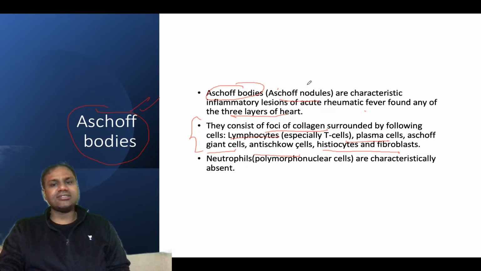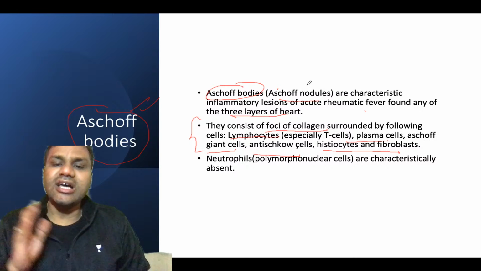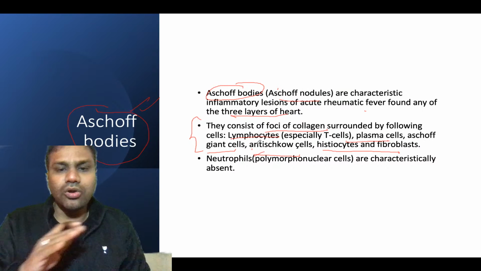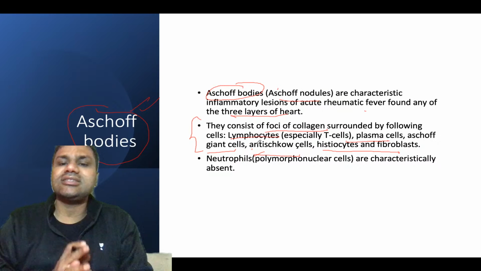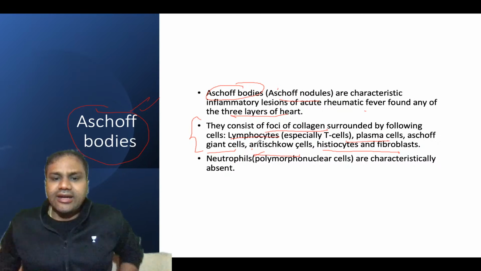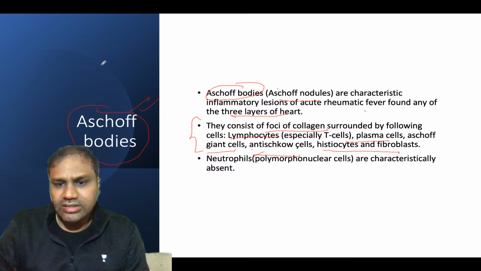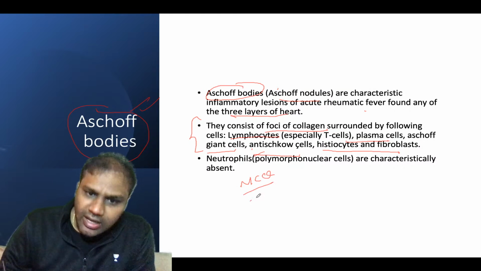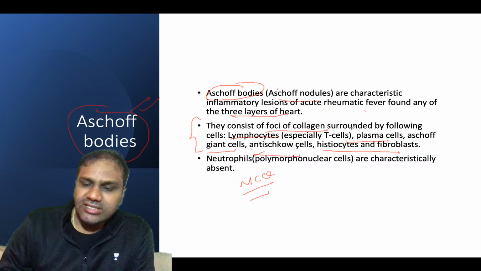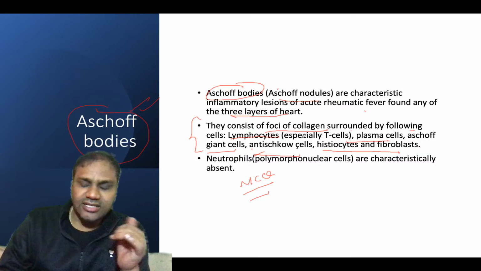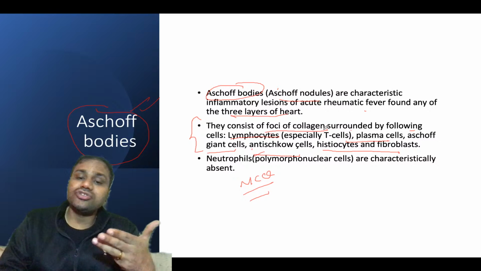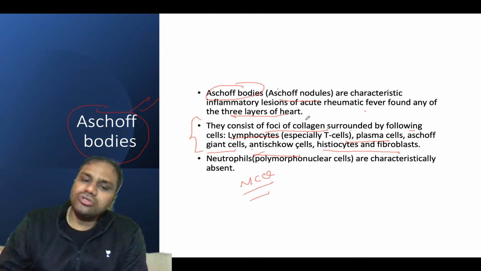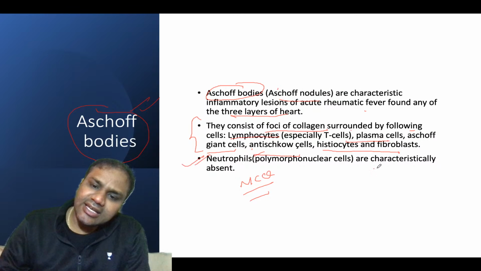There will be giant cells, lymphocytes, plasma cells, Aschoff cells, and histiocytes. It looks almost like what you see in a granuloma. Now remember, this is a high yield point. I said lymphocytes, plasma cells, Aschoff's giant cells, Aschoff cells, histiocytes and fibroblasts, but I didn't say neutrophils. Neutrophils are characteristically absent.